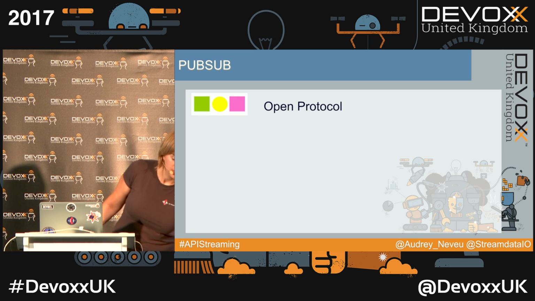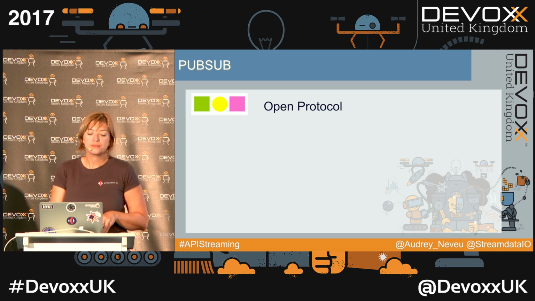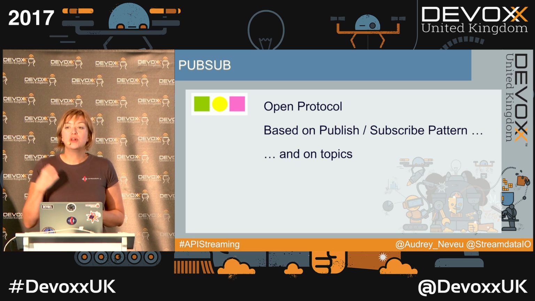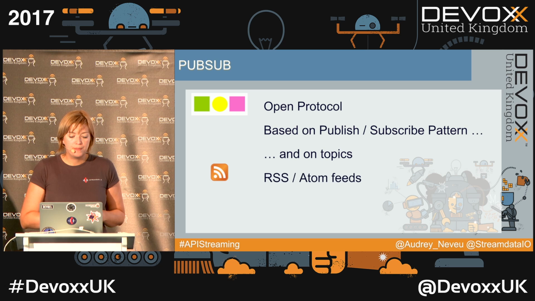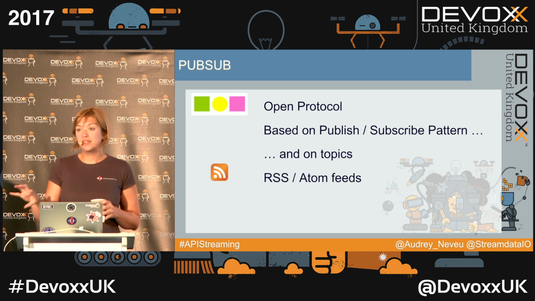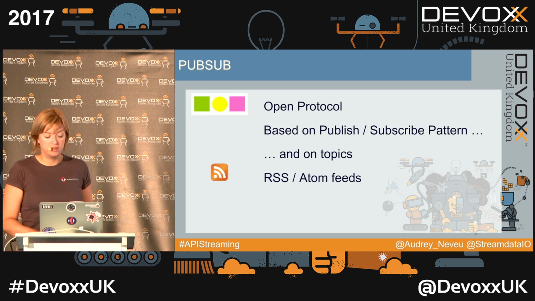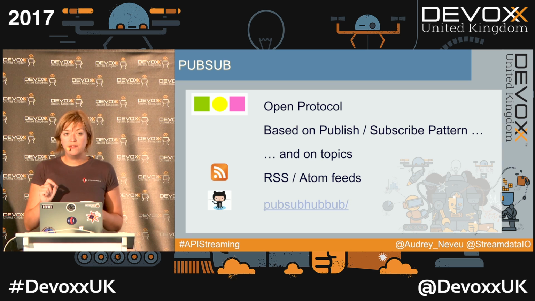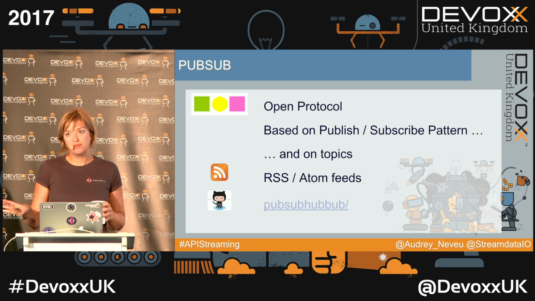First of all, it's an open protocol. It's based on the publish-subscribe pattern and on topics. Basically, a topic is just a resource. But it's a term you will find very often when talking about PubSub, so I think it's quite important to know that it's just a resource. It was originally designed to handle RSS and Atom feeds, but now we can use it for almost everything we want. And you have this GitHub repository, which is really nice because you will find examples in several languages.